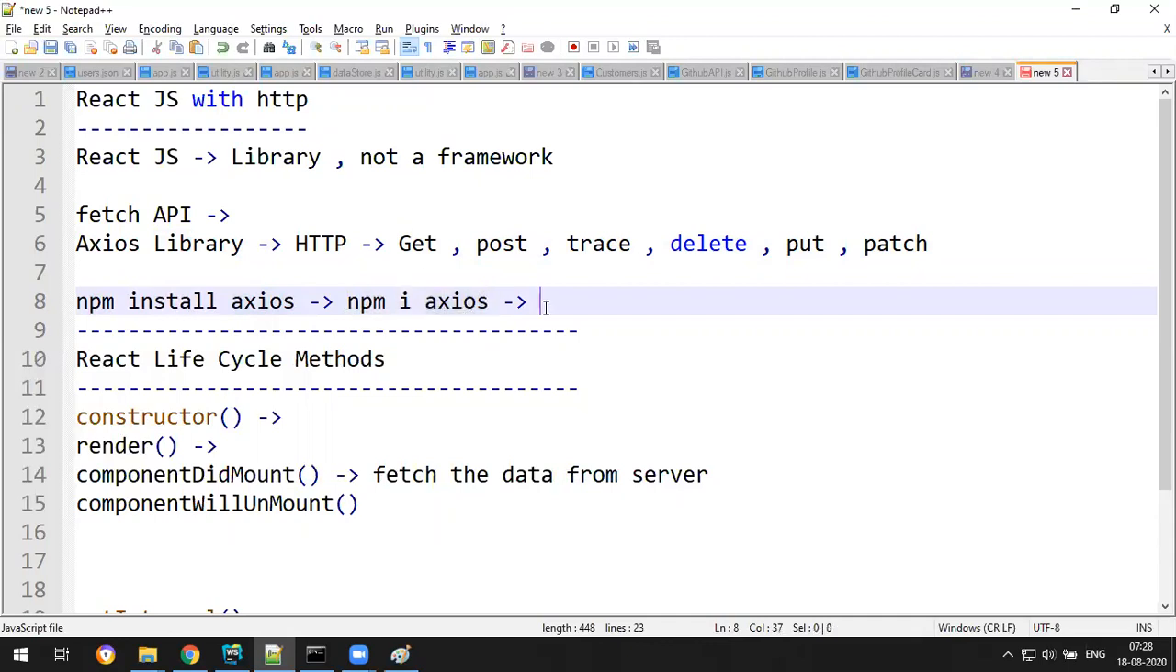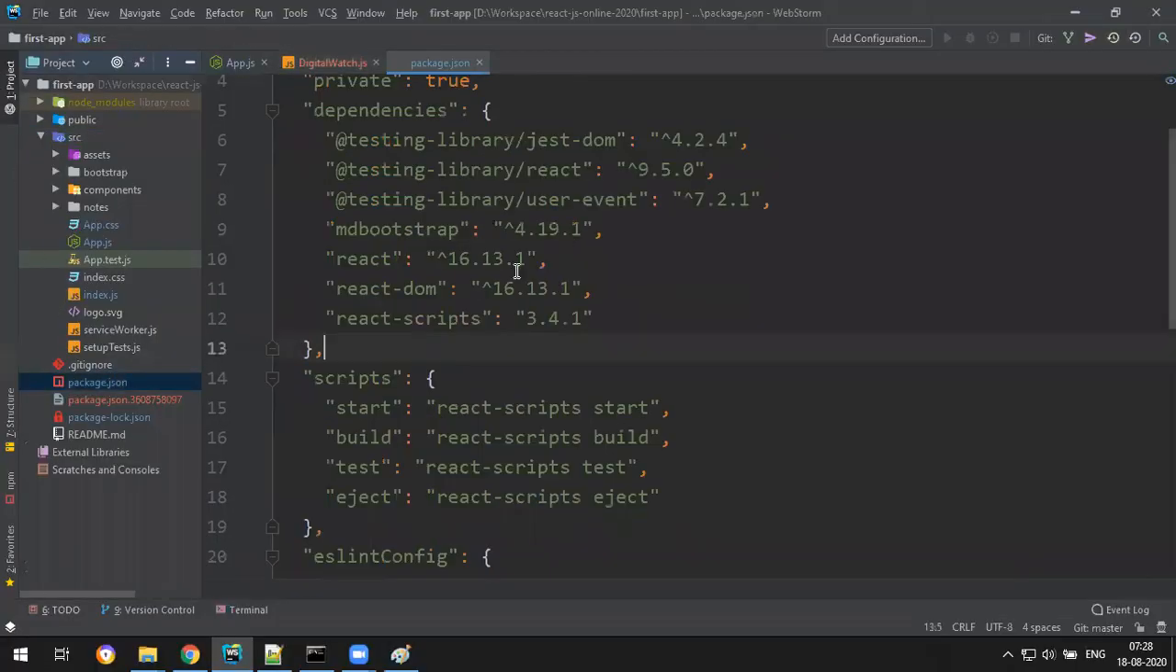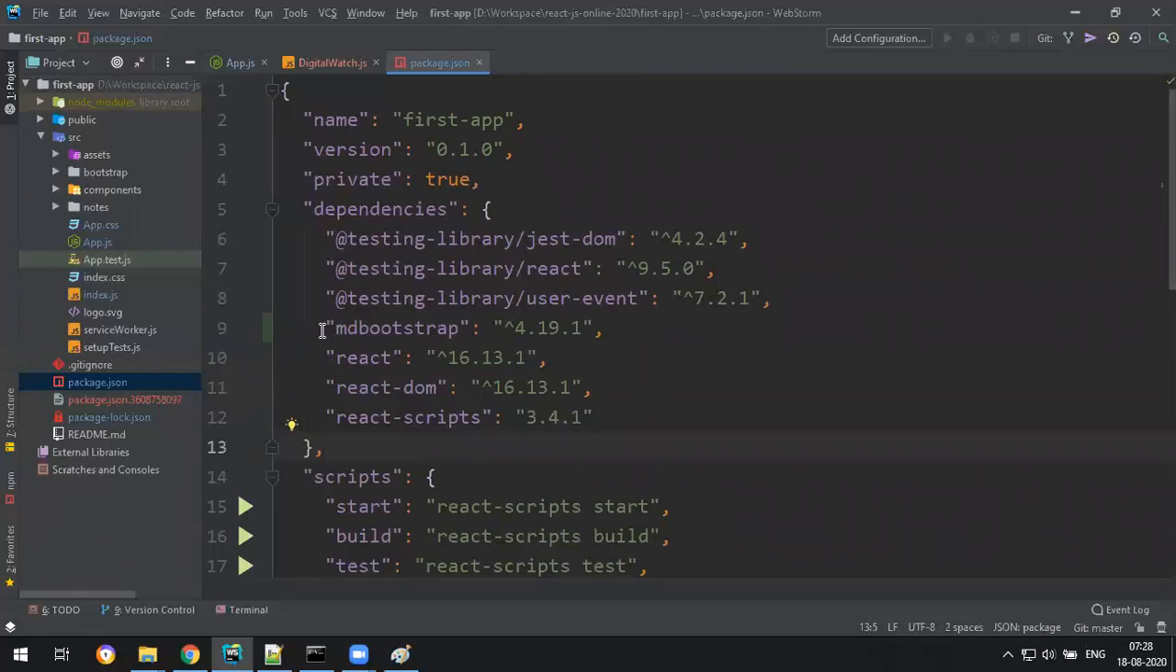So if we have done this, this will make an entry in package.json. Okay, so package.json is your application's configuration file. I'll show you. When you go to the package.json, see here in my package.json, we have installed a separate package called MD Bootstrap, right? When we started the Bootstrap configuration, we installed MD Bootstrap. So that is the entry here. Dependency. My application depends on MD Bootstrap and also React. These are all React specific. Okay, along with this, I want Axios also because I want to use the Axios library internally.